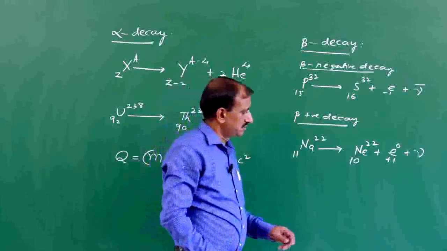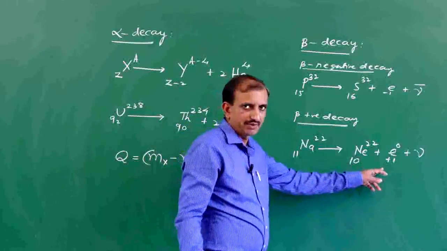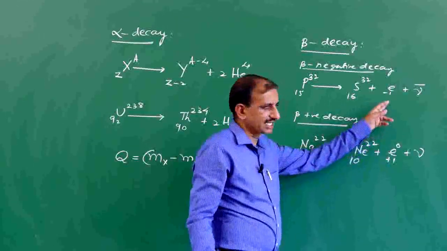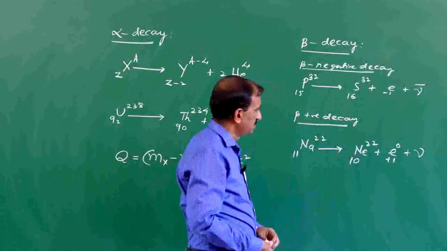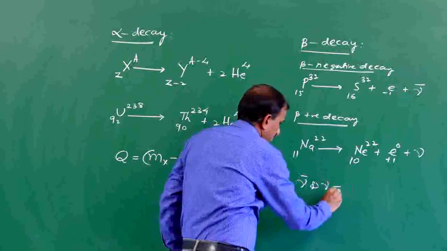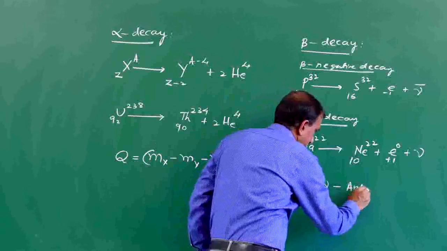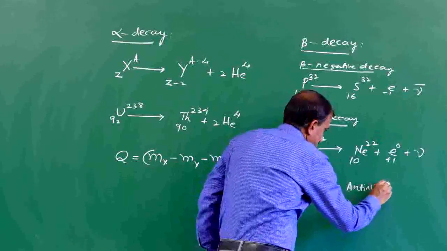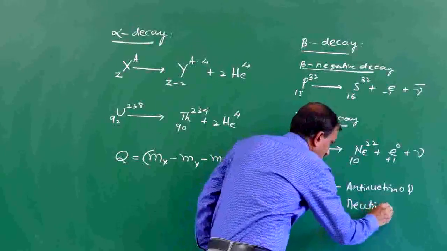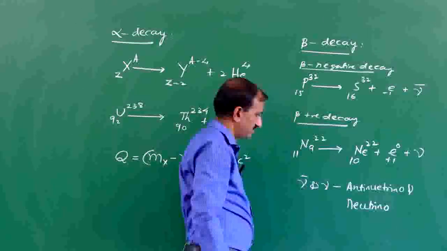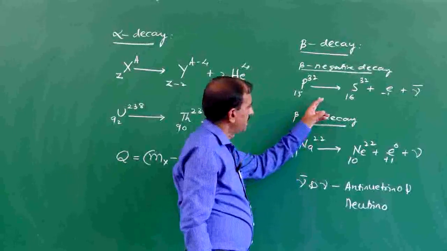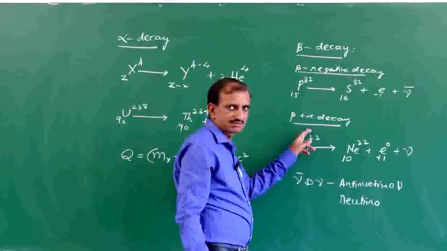This e+ is called a positron. This is the antiparticle of the electron. These two particles, nu bar and nu, are called the antineutrino and the neutrino. These particles are emitted during beta negative decay and beta positive decay.